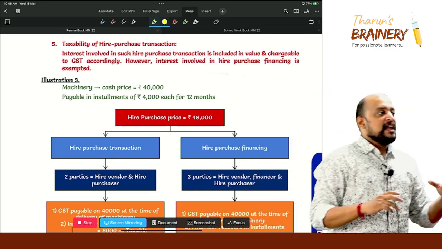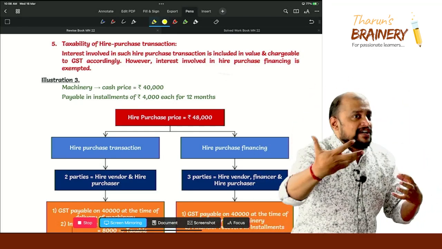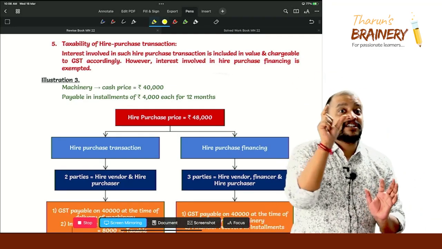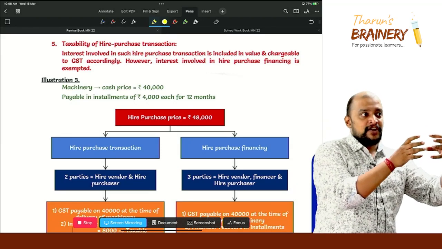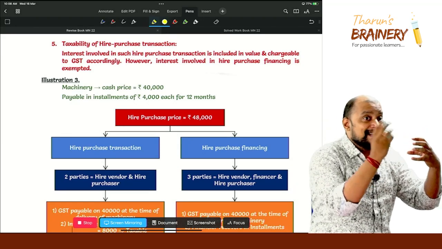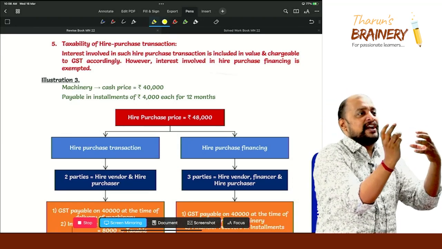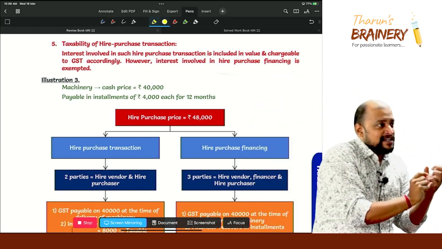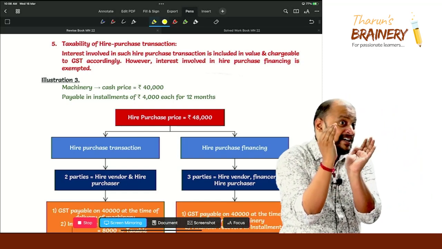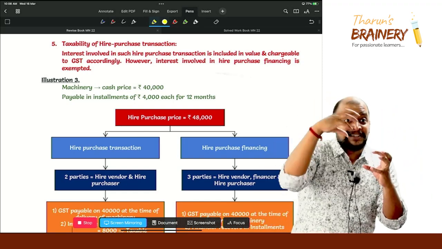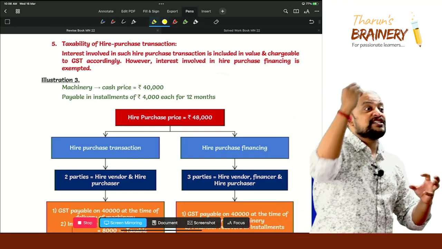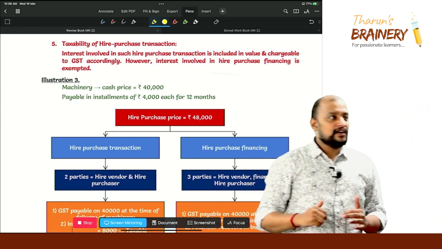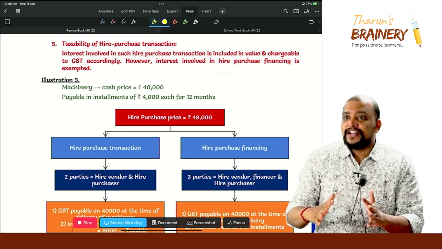That is, at the time of transfer of possession, GST is payable on cash price, whereas there is an unearned interest income, correct or not? What is unearned interest income? Hire purchase price minus cash price is known as unearned interest income. That unearned interest income is taxable on receipt basis. Then what should I do?